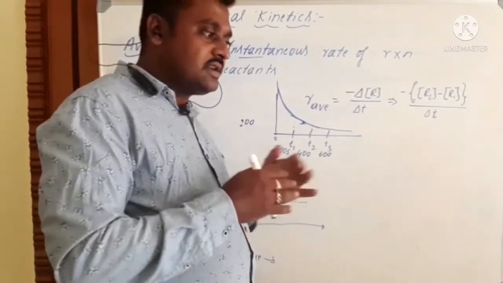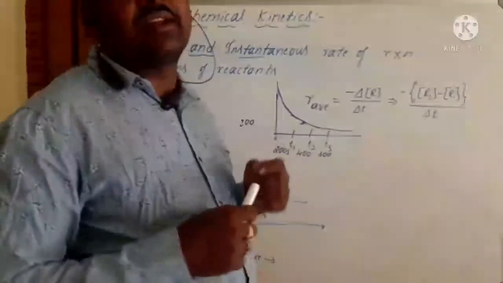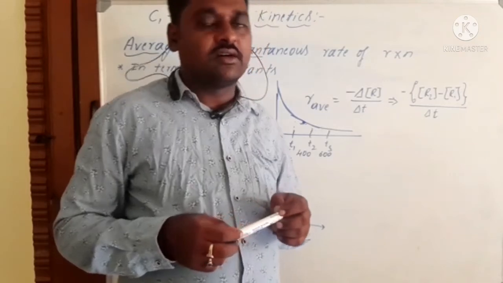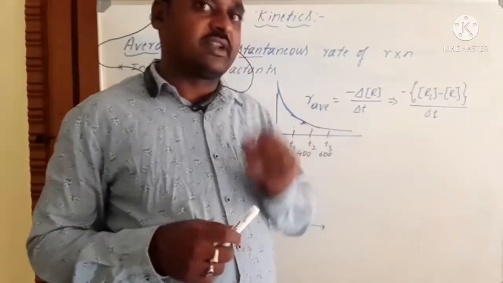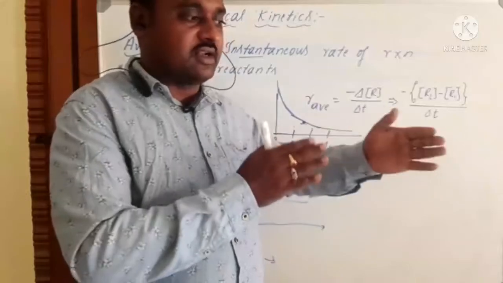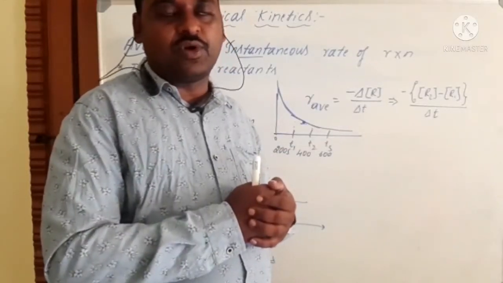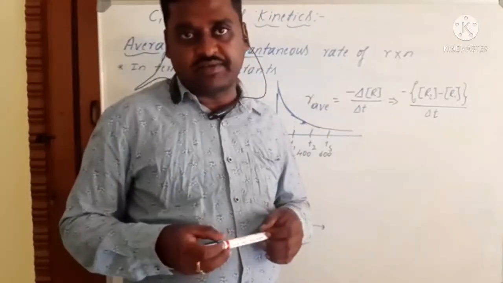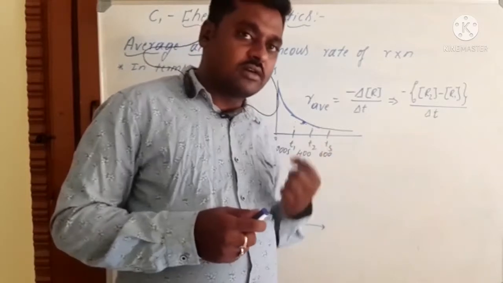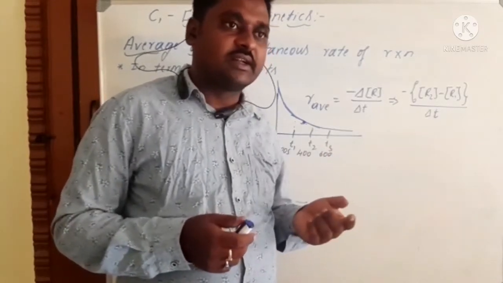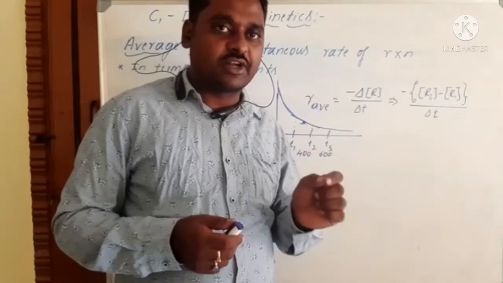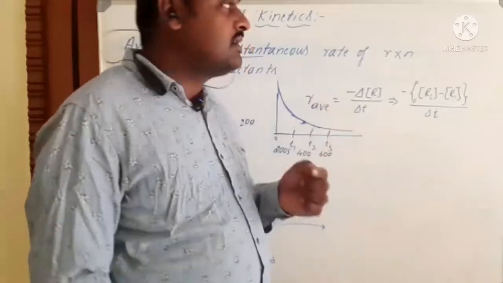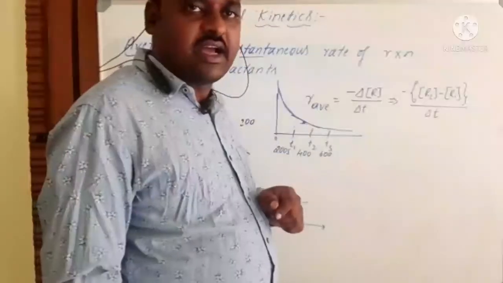Okay, so just the definitions you come to know. Average rate of a reaction means change in molar concentration of reactants or products with regular intervals of time, that means a particular interval of time. So that is the average rate of a reaction. Then instantaneous rate of a reaction means the change in molar concentration of reactants or products that takes place in a very short interval or particular time or particular second of time. So that is the instantaneous rate of a reaction.